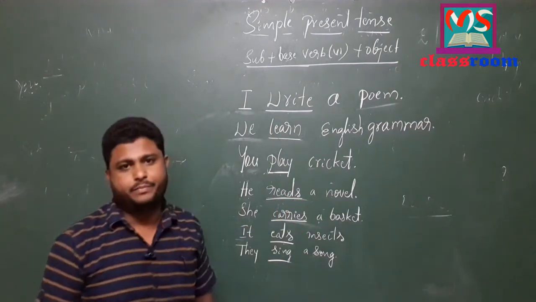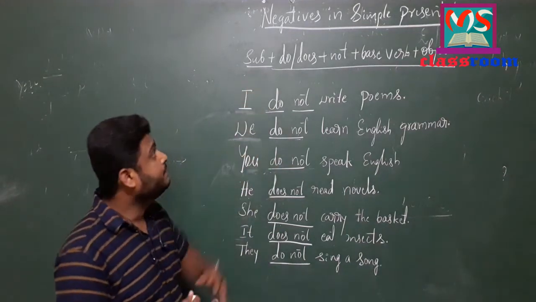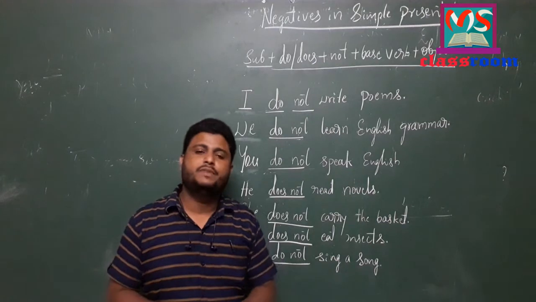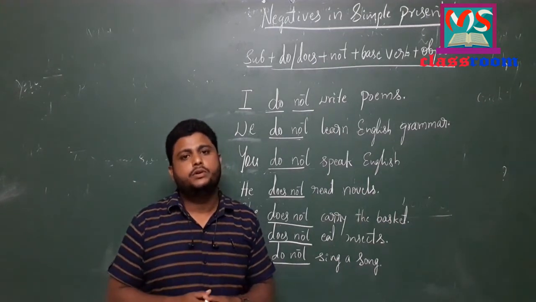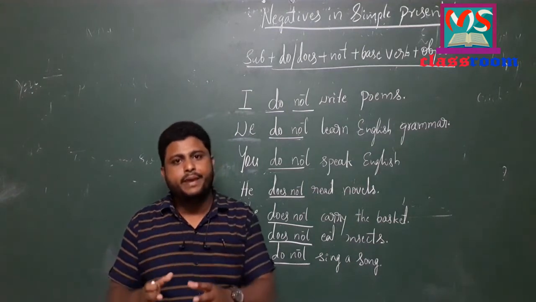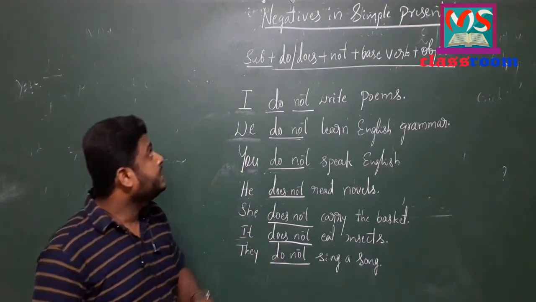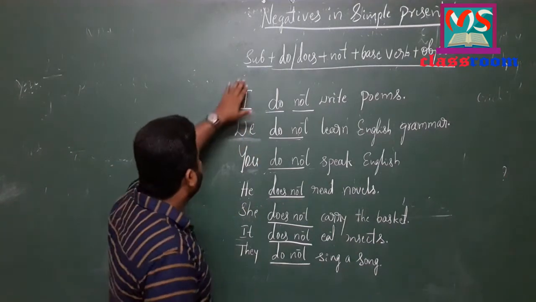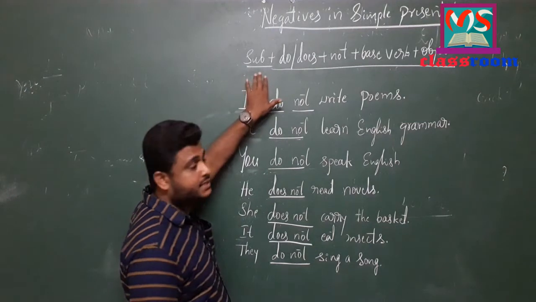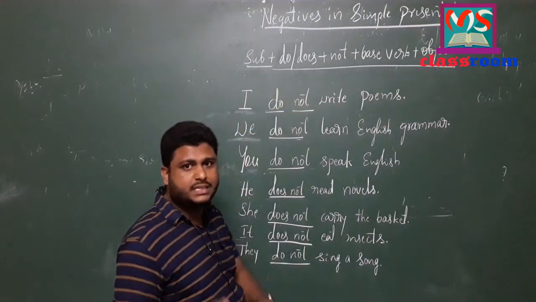Now let us move to the negative sentences in simple present tense. As we have discussed in our earlier session, we have to use the do form of auxiliaries to form negative sentences. In order to understand the negative sentence, you have to look at the formula here. First we have the subject in a sentence and then do or does according to the subject.